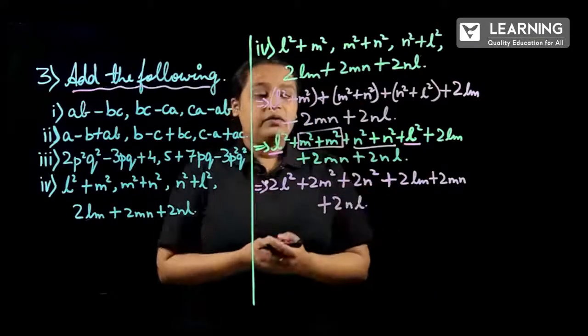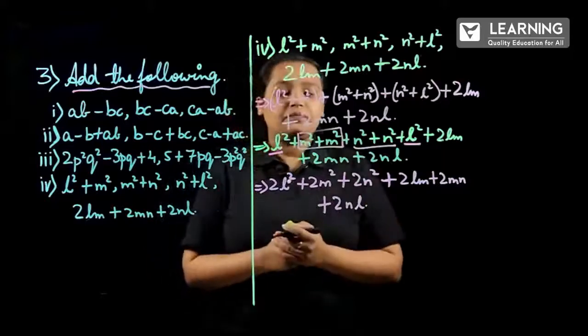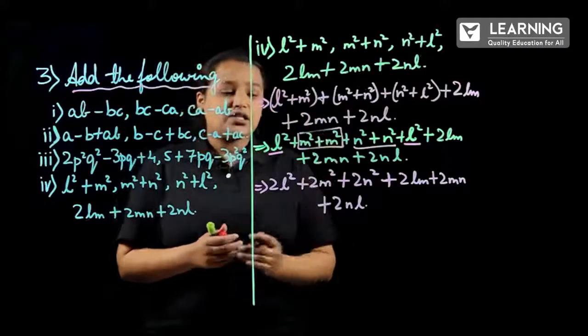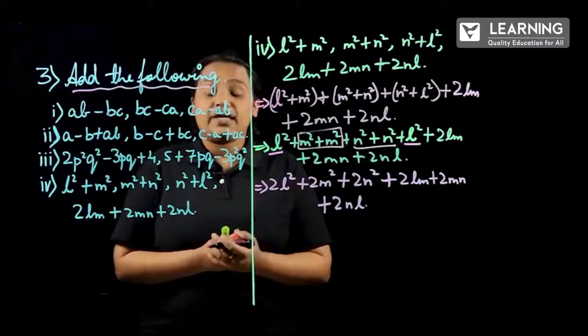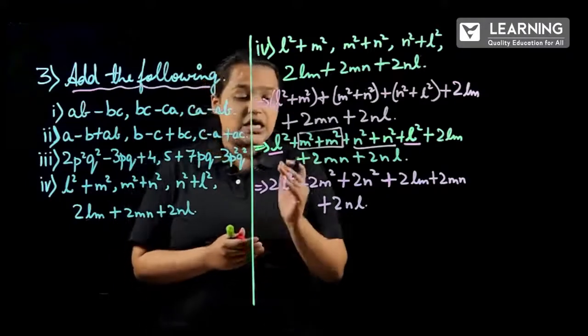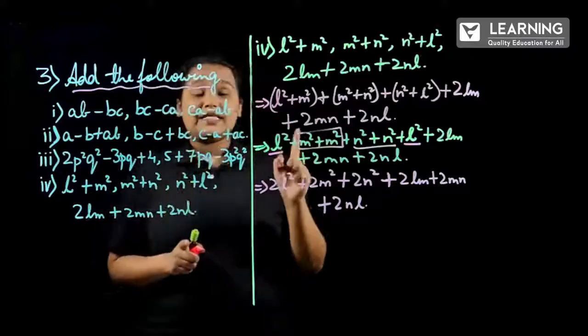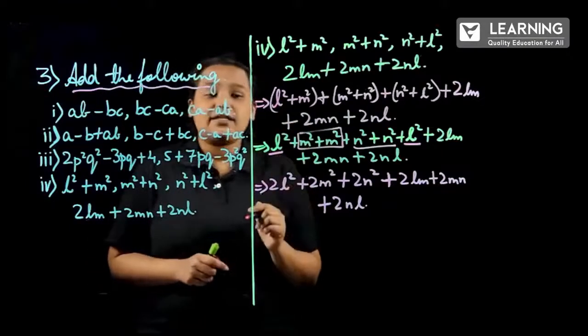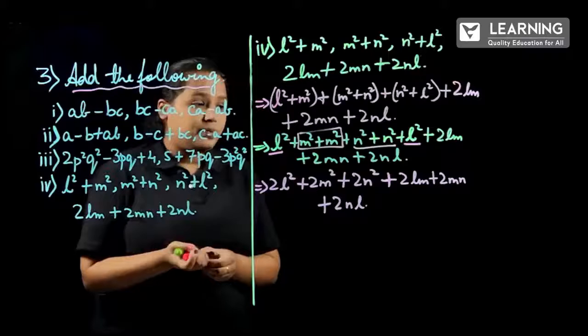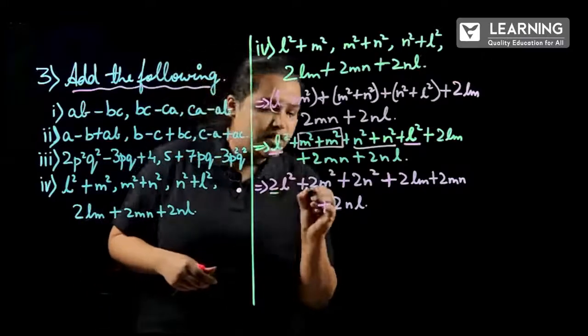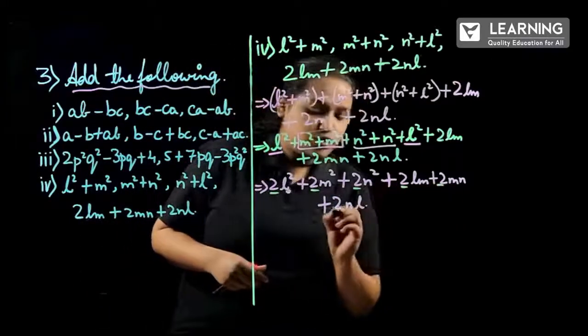So here we can complete the solution, but if you observe, one more step we can do. How? Because in all the terms one factor is common. What is that? In each and every term there is a 2 common.